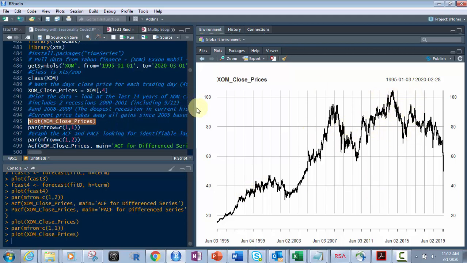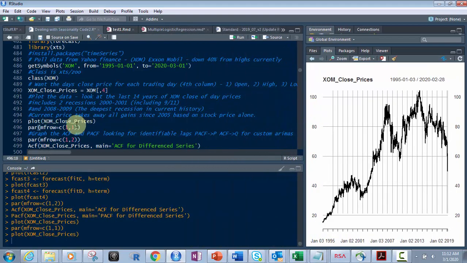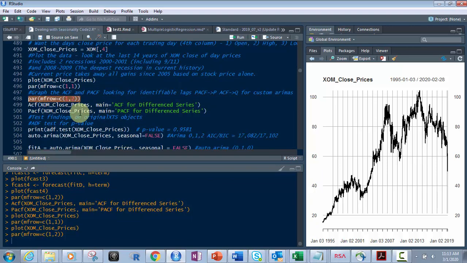So we've got the plot of it. I showed you how to reset the plot so it's 1 per screen. Now we're going to go back to having 2 per screen. So I said 1, 2, the par function, mfrow, then 1, 2. So let's do that. And then next, I want to show you two things: the ACF and the PACF. The reason being is the PACF gives me the P value, and the ACF gives me the Q value.